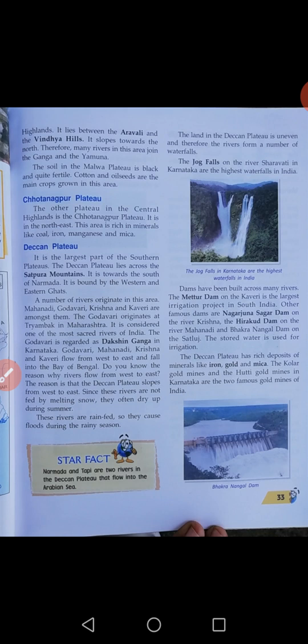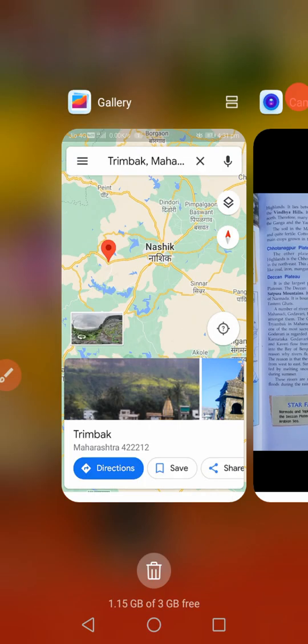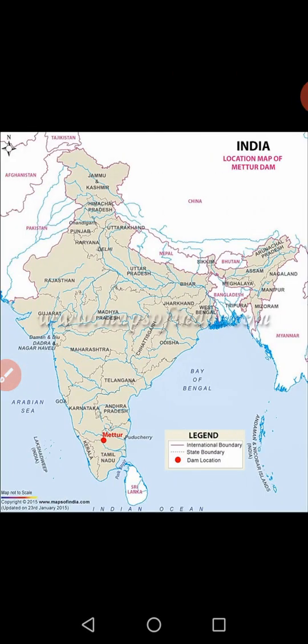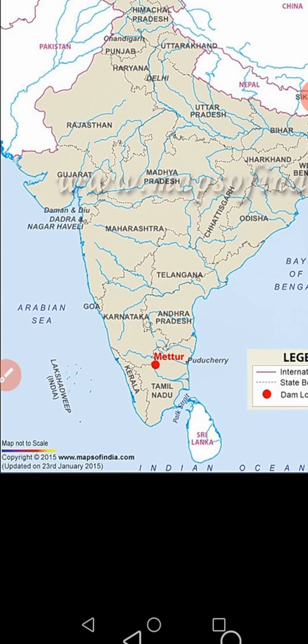Dams have been built across many rivers. The Mettur Dam on the Kaveri is the largest irrigation project in South India. Where is Mettur? Here is Mettur, on the border of Karnataka and Tamil Nadu. Mettur Dam, constructed on the Kaveri River, is the largest irrigation project in South India. This is Mettur Dam.